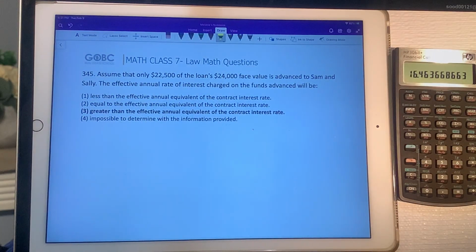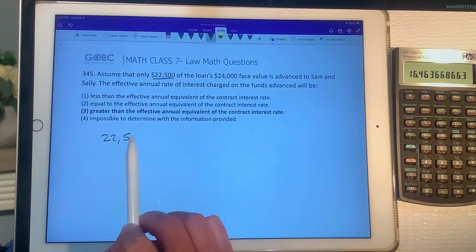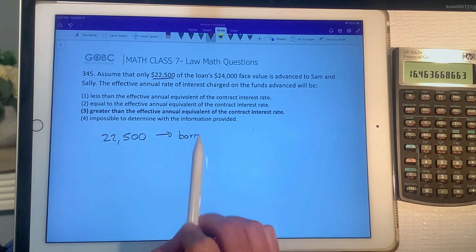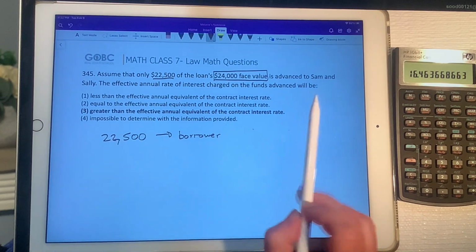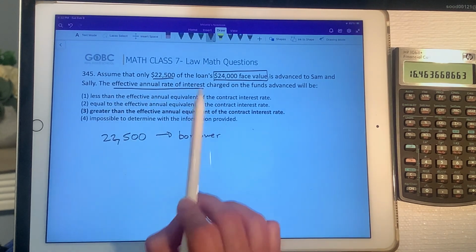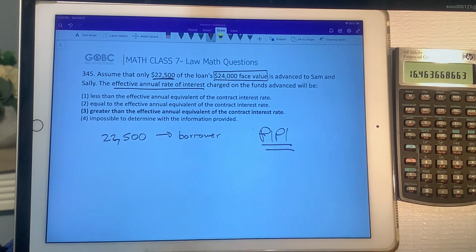Okay, 345 is basically the same question, but flipped. So it's opposite. It's asking in this question, if the borrower only gets this 22,500, but the face value is actually 24,000 that they're going to pay, then what is going to happen to the effective rate of interest charged on the funds? So for this one, again, we're talking about a PP mortgage, or a PP question, and our borrower is going to add those fees onto the face value of the loan. So they're going to pay interest on the 24,000, but they're only going to get the 22,500.